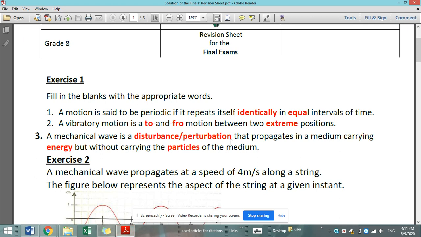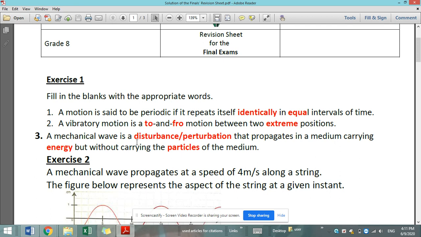Now, concerning number 2, a vibratory motion is a to and fro motion, starting from a certain position and then going back to the position from which it started. So it's a to and fro motion between two extreme positions.